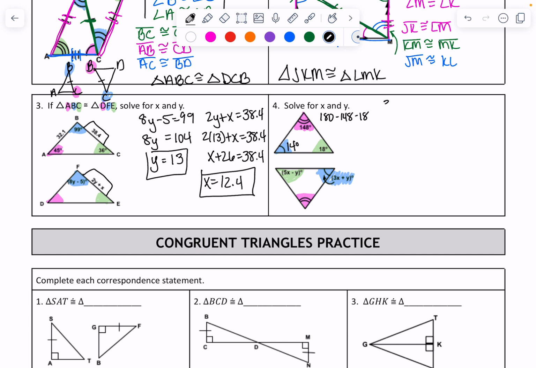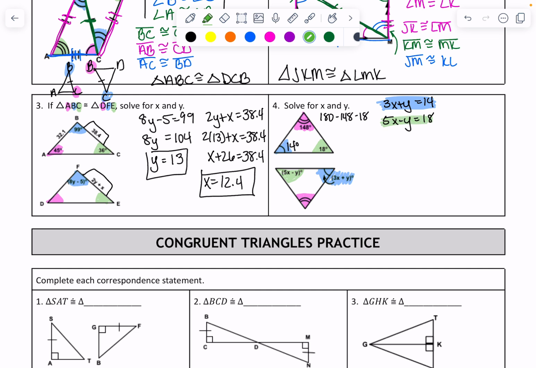So we have 3x plus y is equal to 14. Those are our blue systems. Here, I'll highlight them so that you can remember. It's our blue angles. And then we have 5x minus y is equal to 18. Those are our green angles.